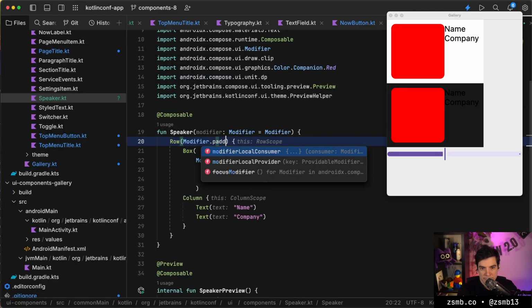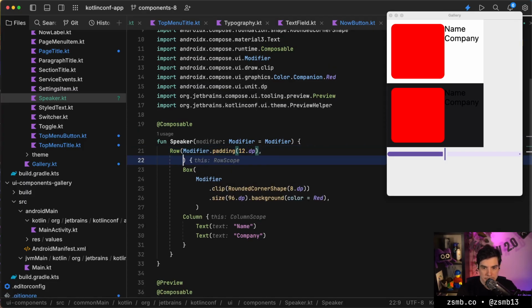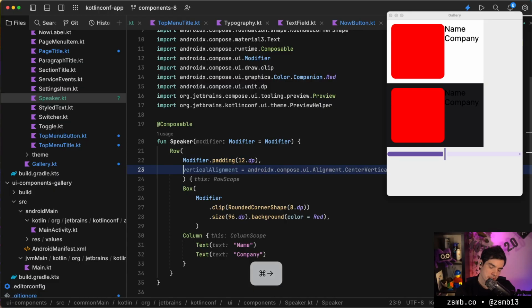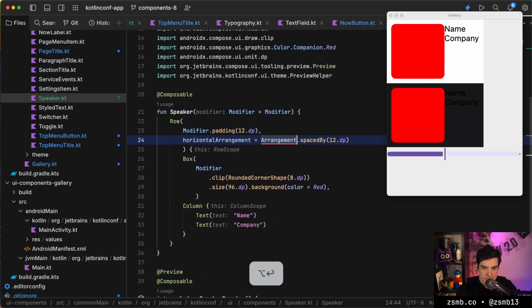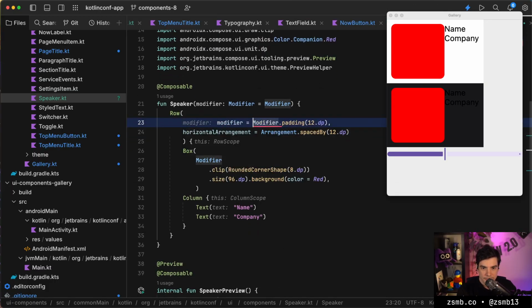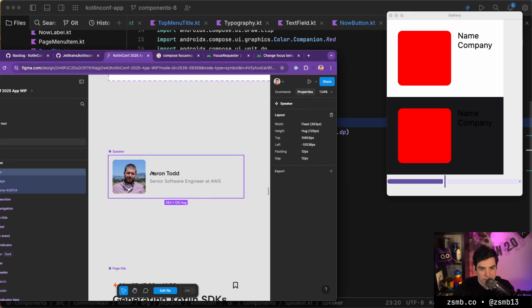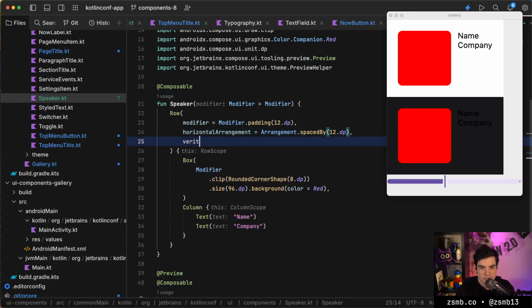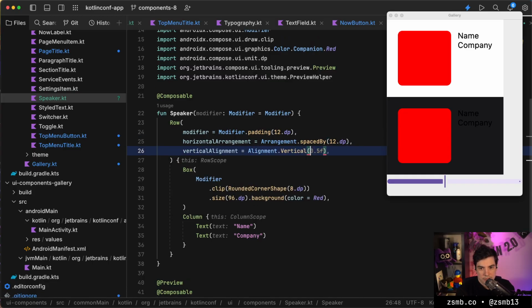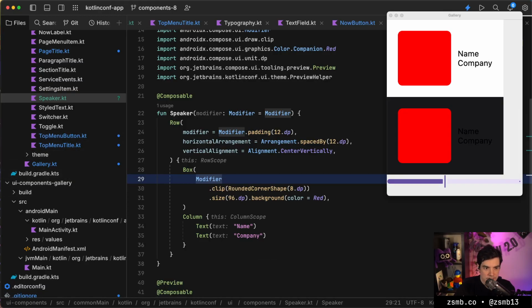So I said there's a 12 dp padding and a 12 dp gap on here. So first we can do a 12 dp padding, and then we can do horizontal arrangement spaced by 12 dps. That's correct. Let's add some more names like that. And if we reload, we can see some padding, and we can see everything taking place. We should center things vertically, so vertical alignment, just like center vertically. Yep. And hot reload that. Very good.